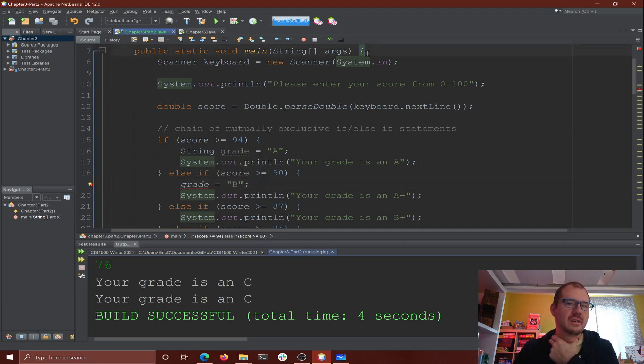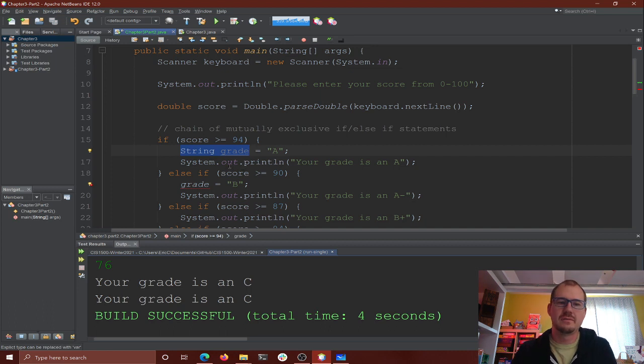Remember these curly braces? They define scope, or ownership, or what it belongs to, is what I'll typically say. When you declare a variable inside a set of curly braces, you can only use it inside those curly braces. So string grade only exists from this curly brace to this curly brace. As soon as that curly brace is done, Java's going to throw it away. It has this really cool garbage collection process where it frees up memory that's not being used, and it's really smart to keep people from doing dumb things with computers. So if we define grade inside of a curly brace, we can't use it outside the curly brace.